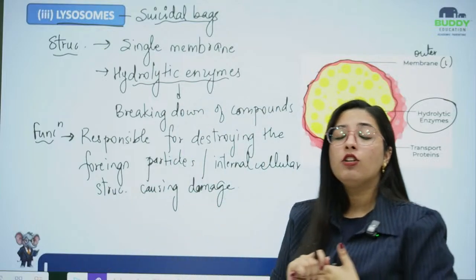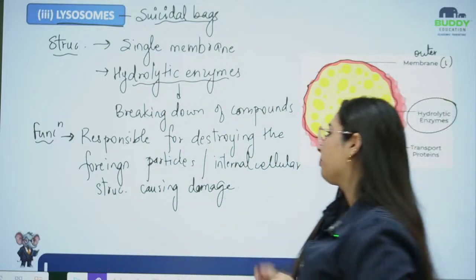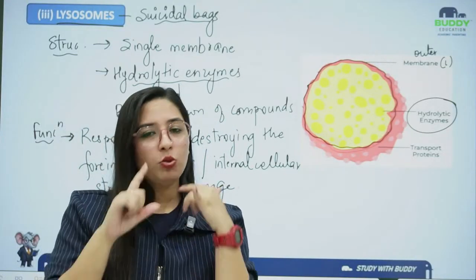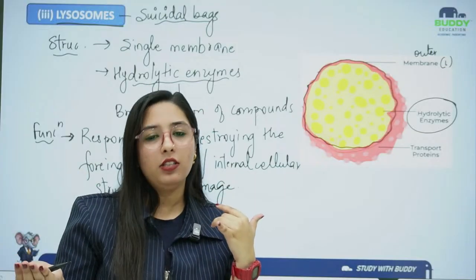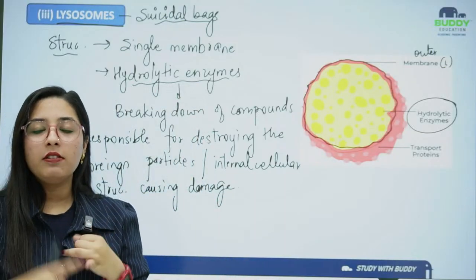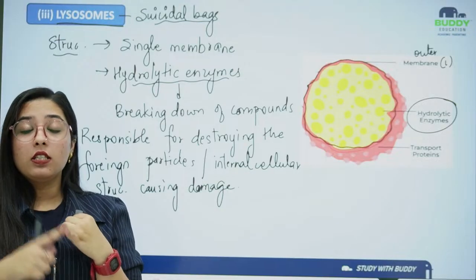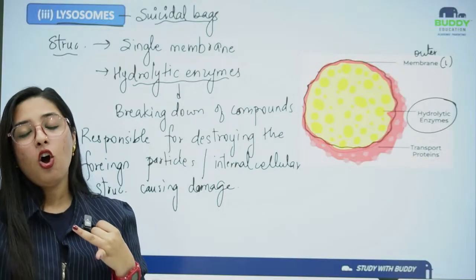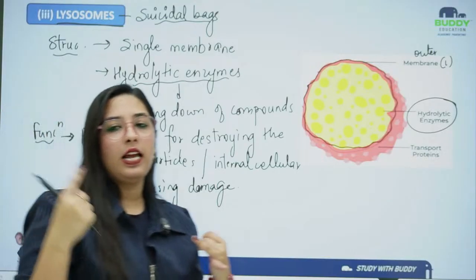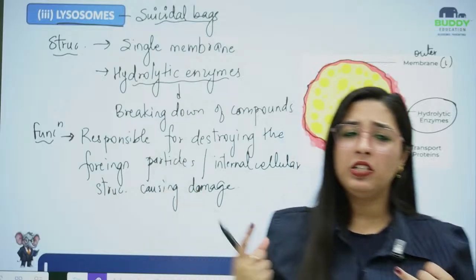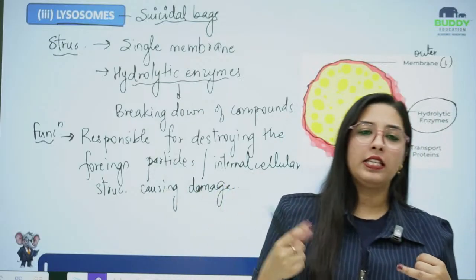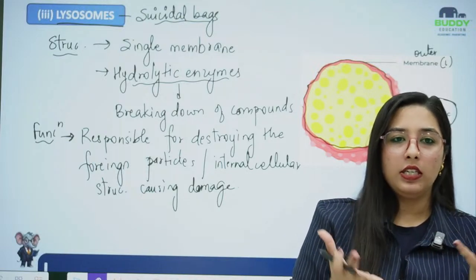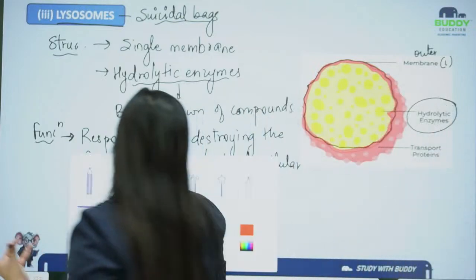Again repeating, suicidal bags, not because they are murdering other structures, they are destroying themselves and the whole cell, because they feel that this cell organelle or this cell will have a damaging effect on the neighboring cell or any other organelle. That's why they destroy the whole cell by bursting. This is the reason they are known as suicidal bags.